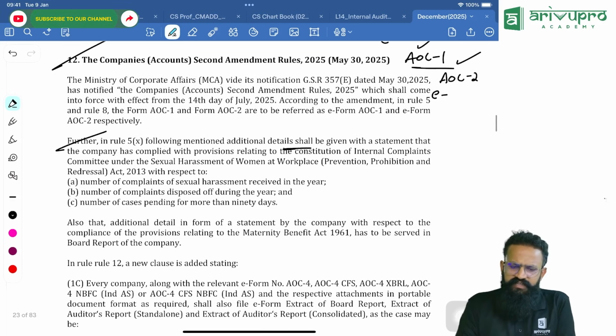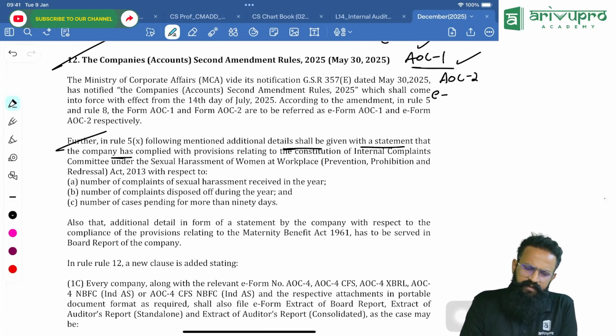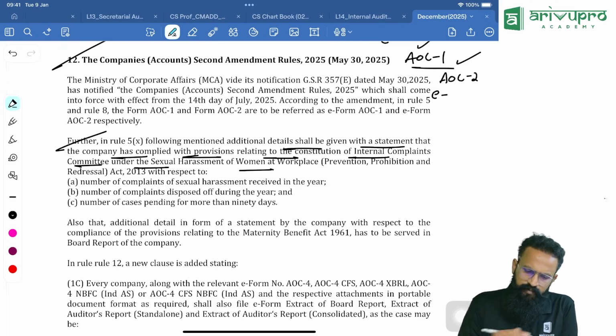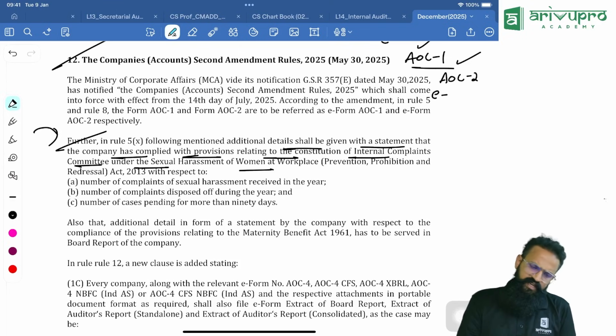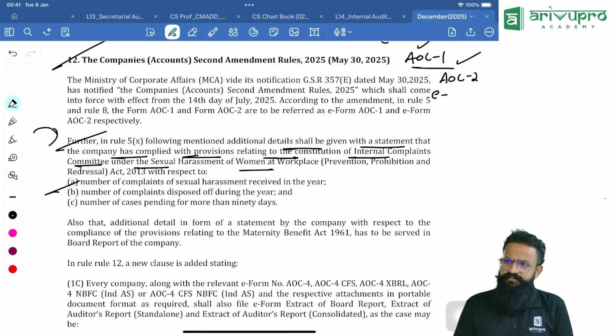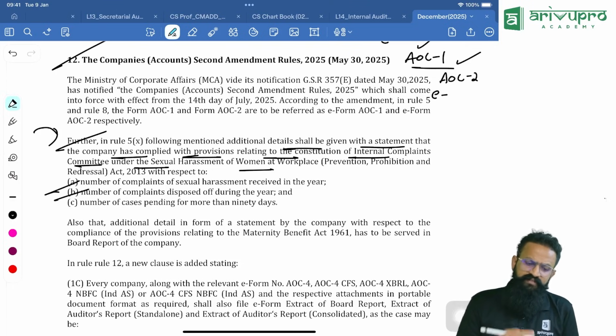Following mention, additional details shall be given with a statement that the company has complied with provisions relating to the constitution of internal complaints committee under the Sexual Harassment of Women at Workplace Act. Now, what is that, sir? Now, when we are giving the board's report, people, we need to give an additional undertaking. We used to say in a year how many complaints we have received. We used to say how many we have redressed during the year. We used to give the number of cases pending. In that, they have added one more.